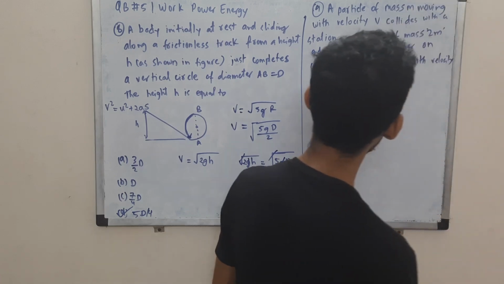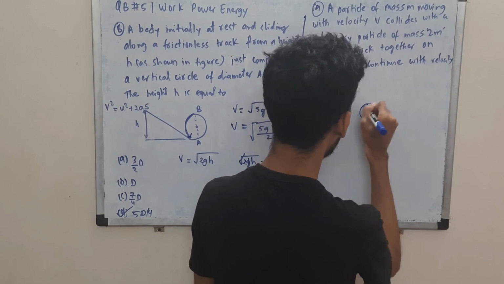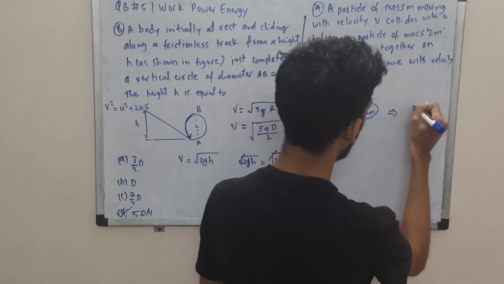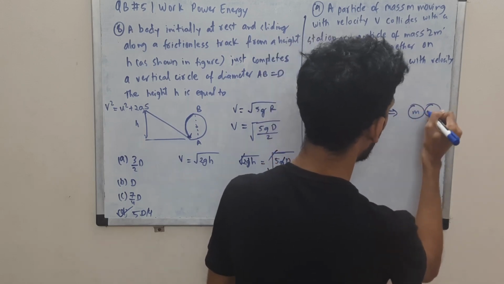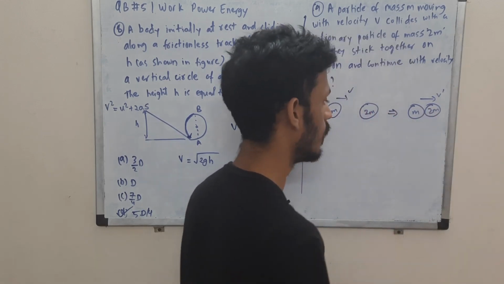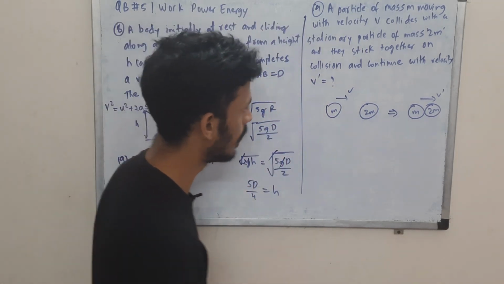Let's come to this one. Here we have a mass m which is moving with a velocity v, and another mass 2m initially at rest. After collision they stick together, so m and 2m are moving together with a certain velocity v prime. You are supposed to find v prime. It is a simple question of collision or momentum conservation.